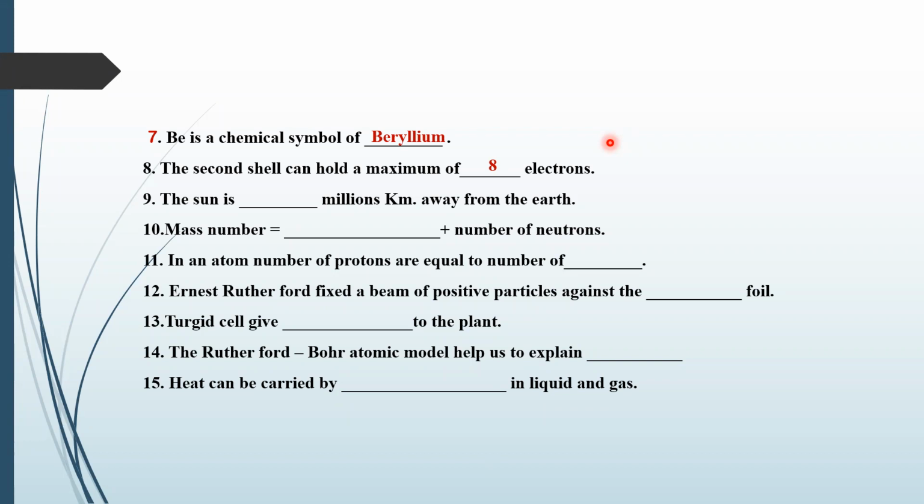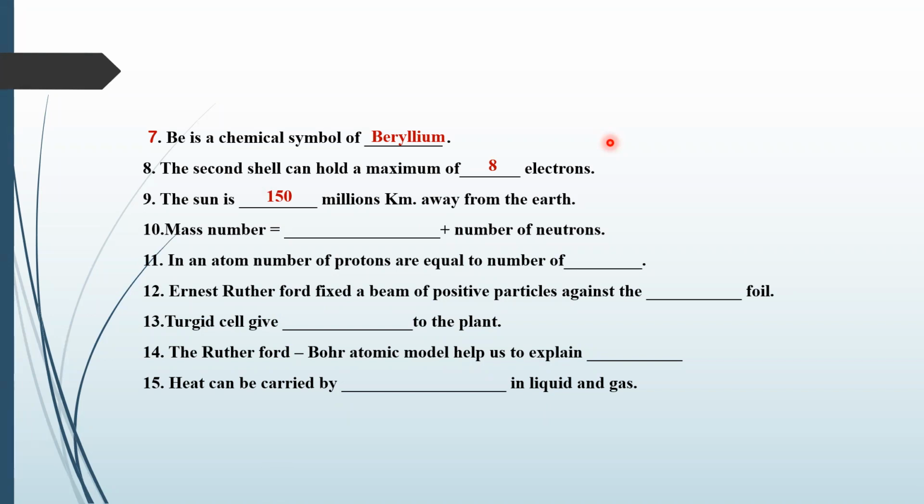Now come towards the ninth one. The sun is dash million kilometers away from the earth. Ihtisham will answer this. Yes, come on. This is your summer vacation work, beta. The sun is 150 million kilometers away. Very good. The sun is 150 million kilometers away from the earth.